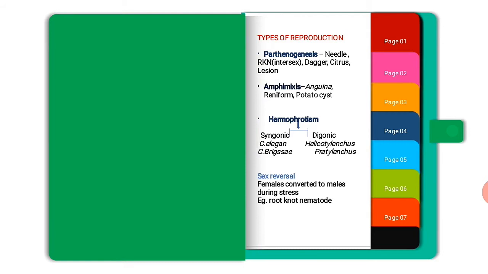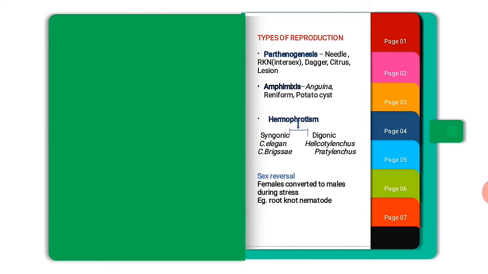Regarding meloidogyne, intersex also plays an important role, where one male gonad and another female gonad both together give an intersex. Examples are Aphelenchoides and Ditylenchus. The second one is amphimixis. It is a sexual way of reproduction where both male and female unite together to give a zygote. Examples are Anguina, reniform, potato cyst nematode, that is Globodera.